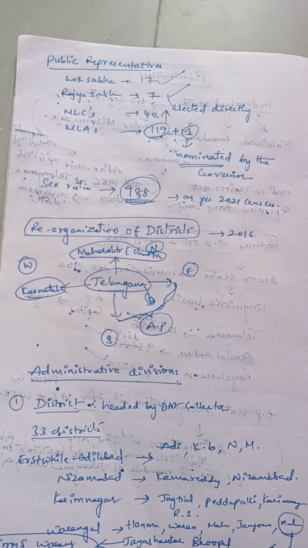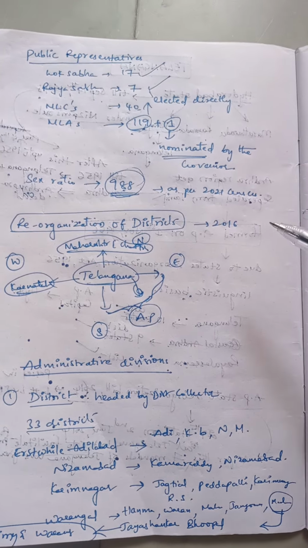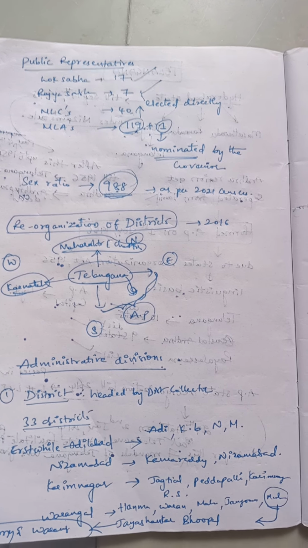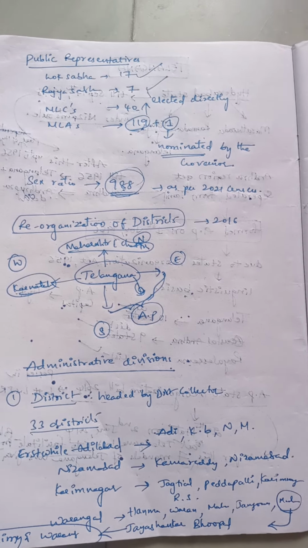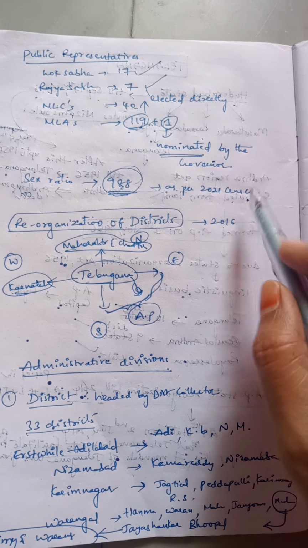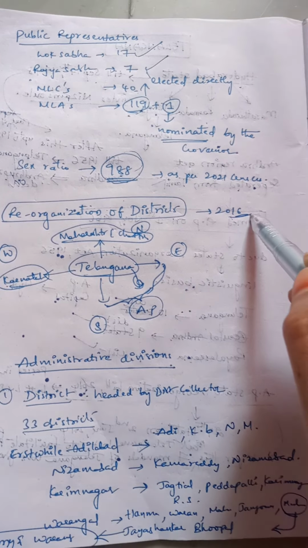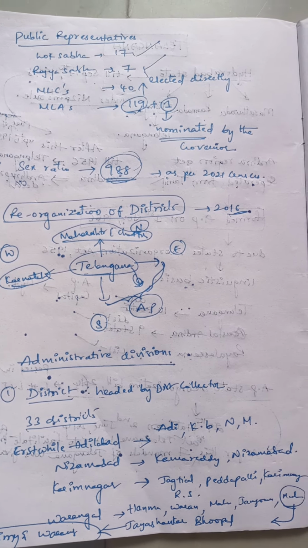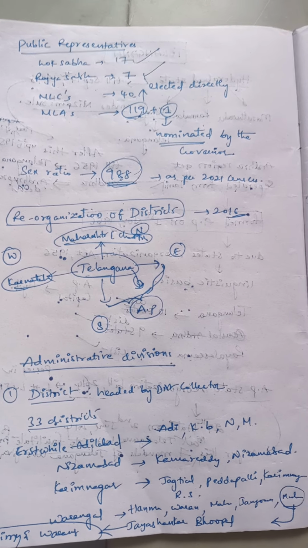Coming to the reorganization of districts, as we all know, or some may not know, the number of districts immediately after the formation of a separate Telangana was only 10. So, in order to make administration effective, the reorganization of the districts took place in 2016. That is, the erstwhile districts of Telangana were split, each district into several districts.